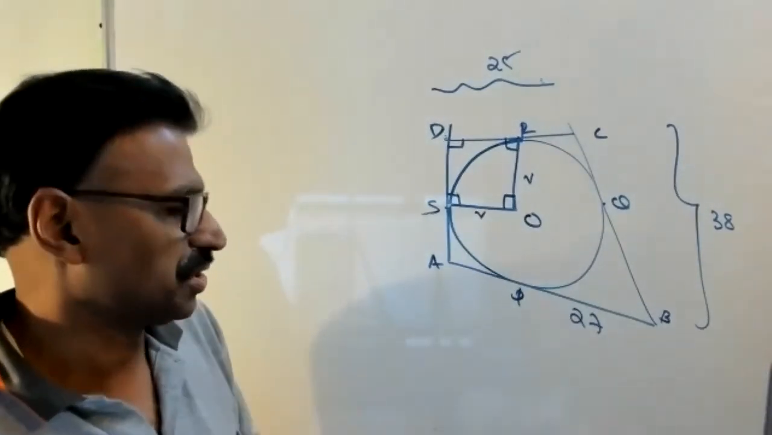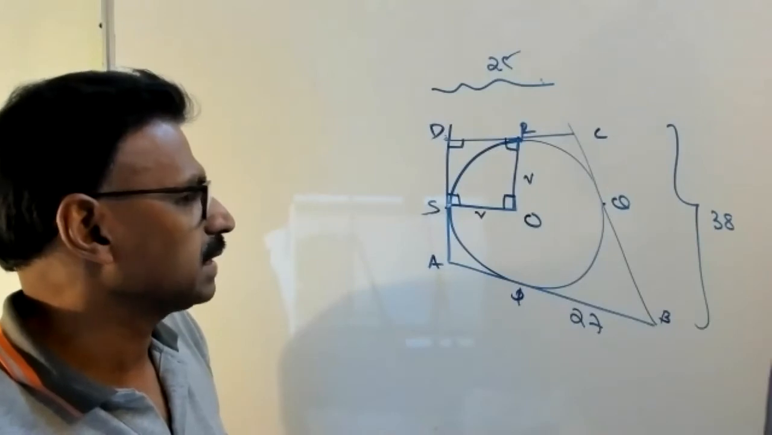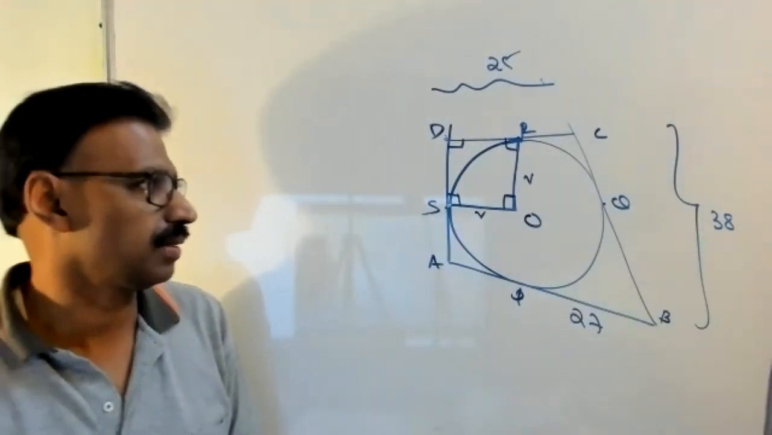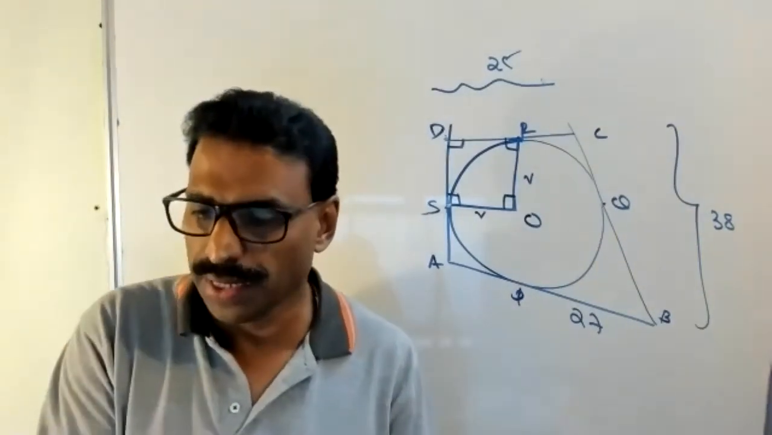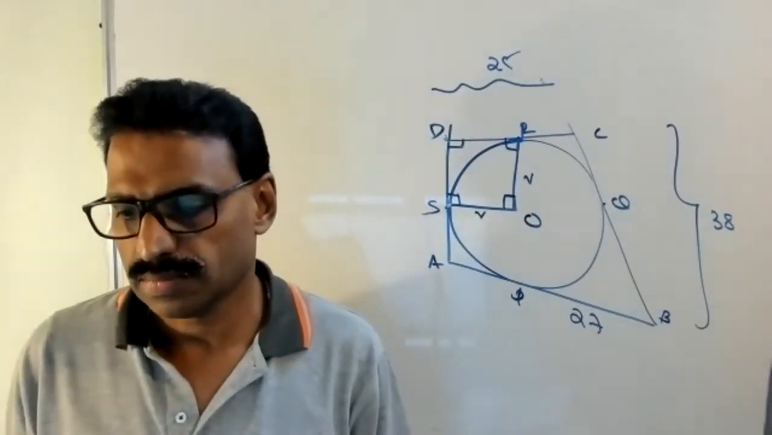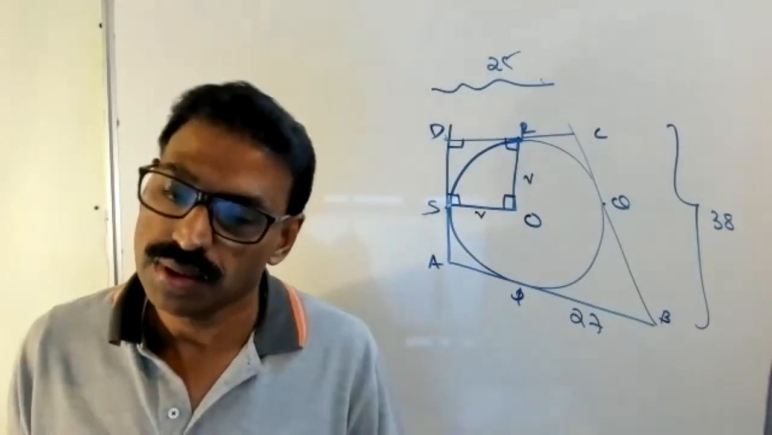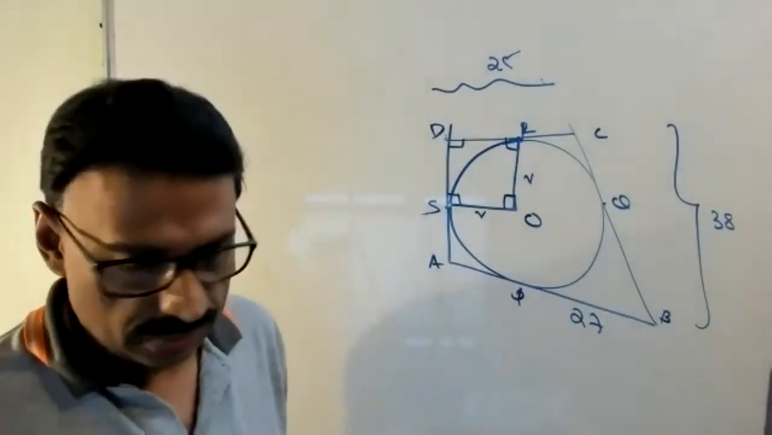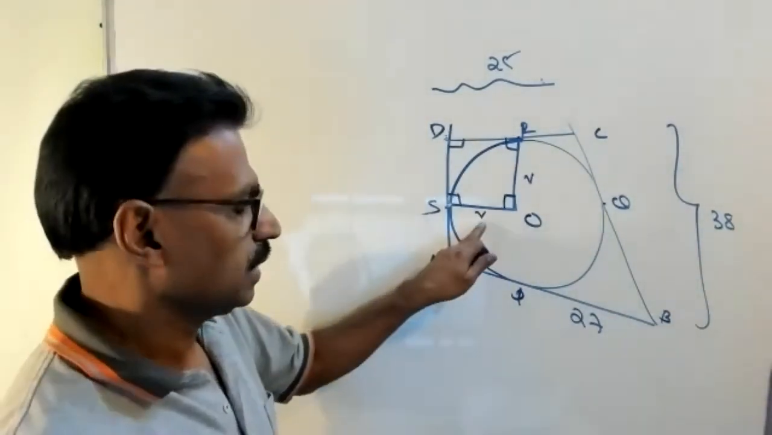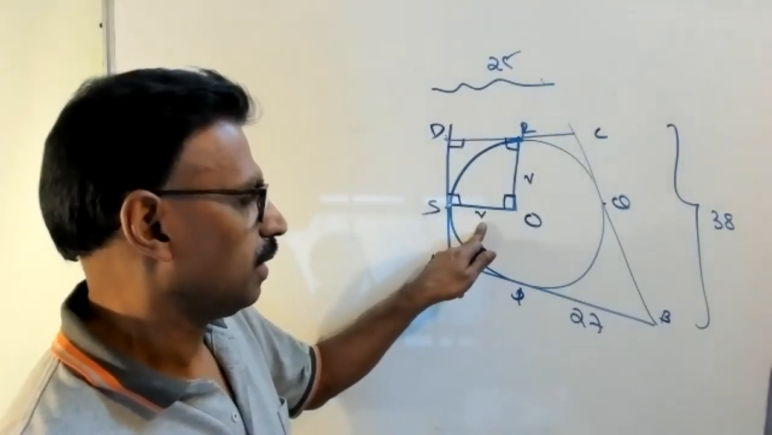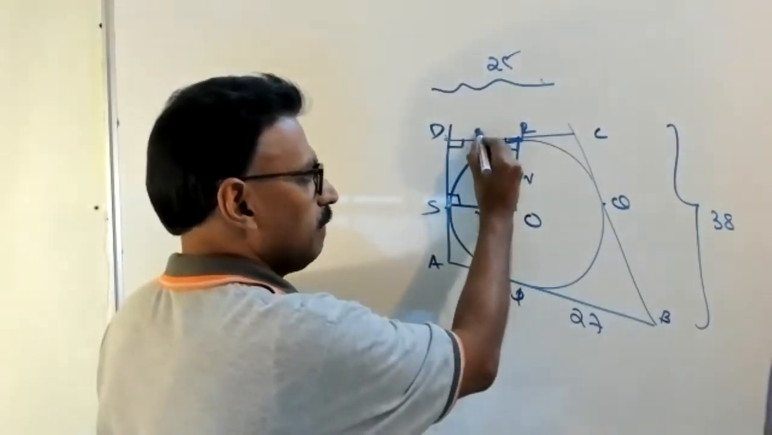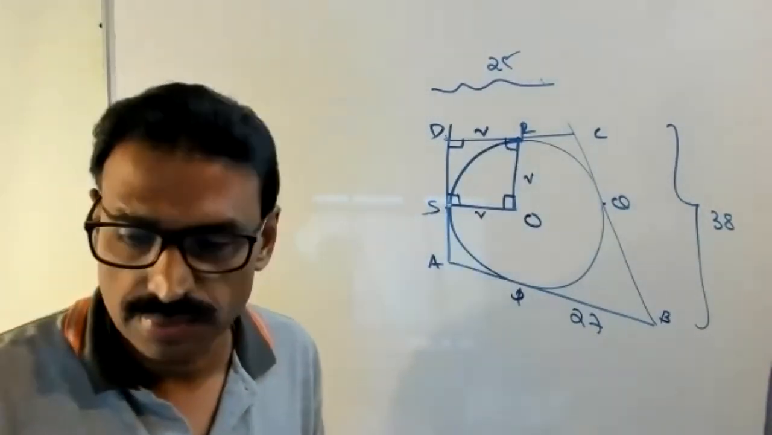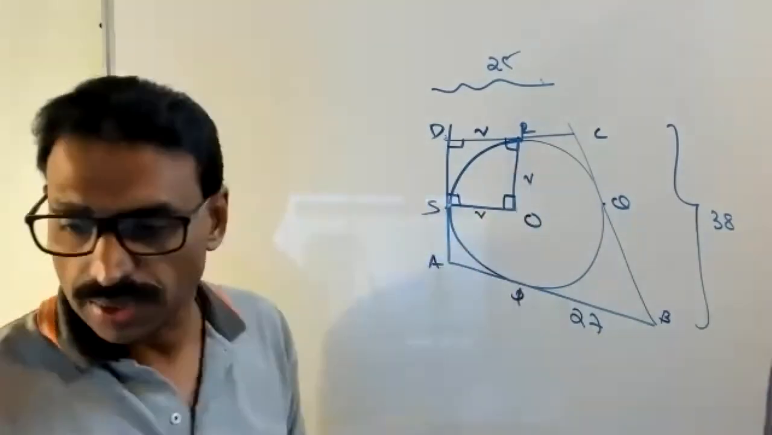Okay. Now my question: what about OSDR? Is it a square or a rectangle? It's a rectangle, right? Maybe square, no problem. Square or rectangle, no problem. Okay, so it is a square. Therefore, these are equal to R here. Any objection? DR is also R, opposite side.